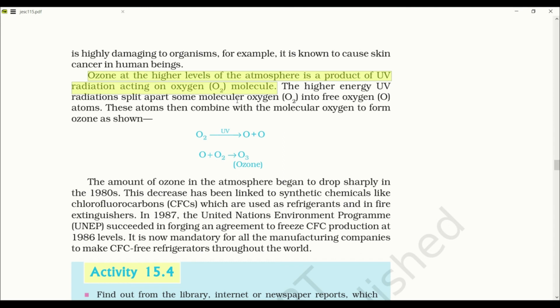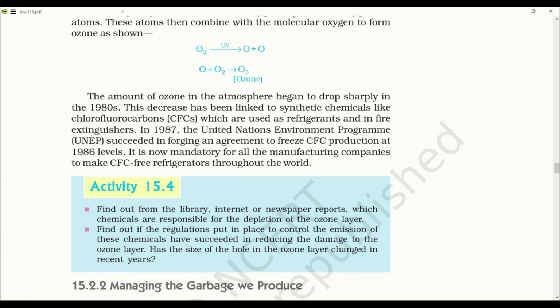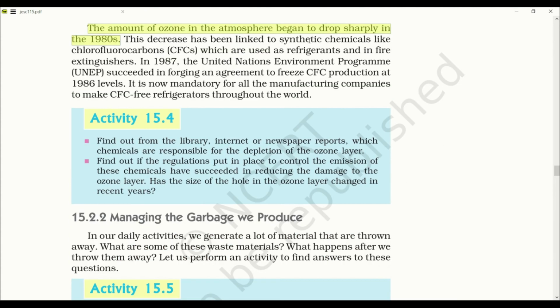The higher UV radiation splits apart some molecular oxygen into free oxygen atoms. These atoms then combine with molecular oxygen to form ozone as shown here. The amount of ozone in the atmosphere began to drop sharply in 1980. This decrease has been linked to synthetic chemicals like chlorofluorocarbons, the main chemical responsible for depletion of ozone, which are used as refrigerant and in fire extinguishers.